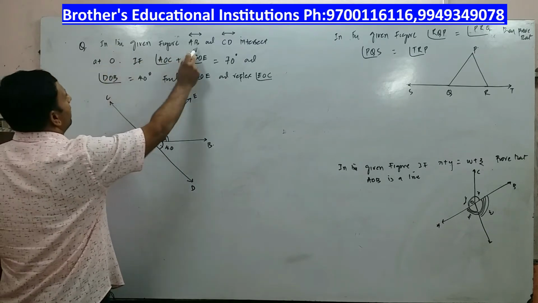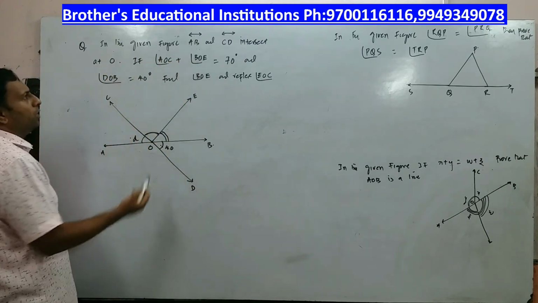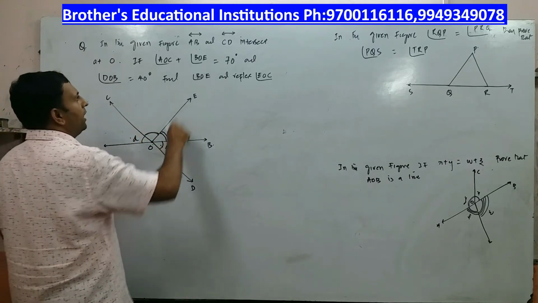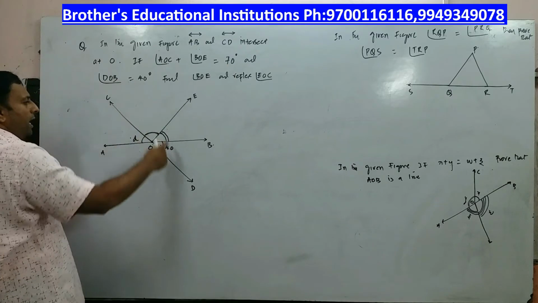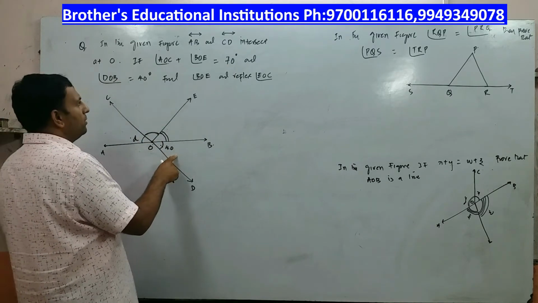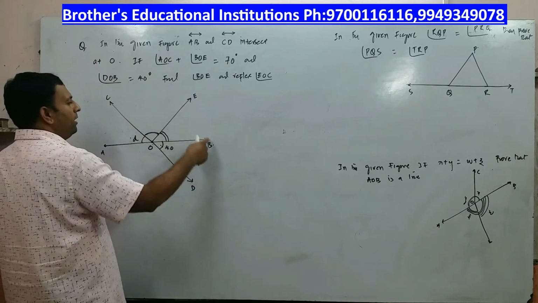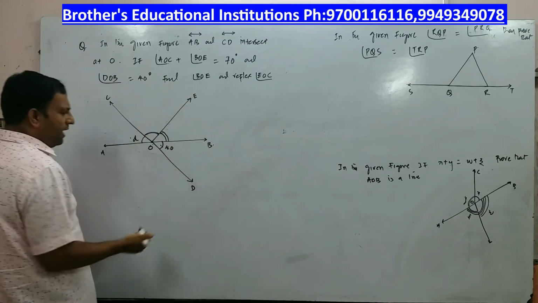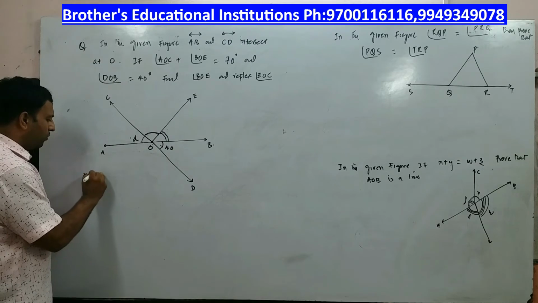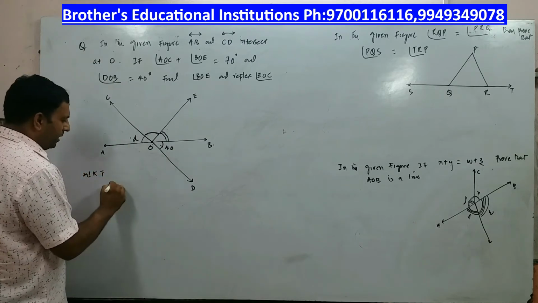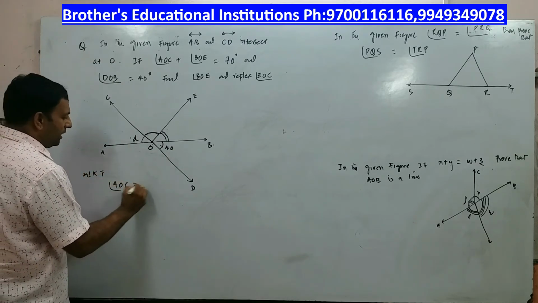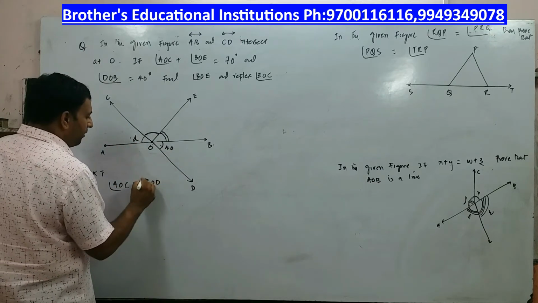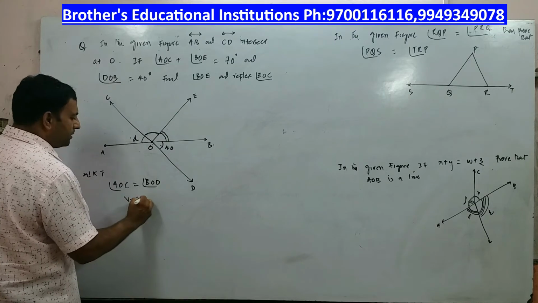In the given figure, AB and CD are two lines intersecting at O. Now angle AOC plus angle BOE is 70 degrees given to you and angle DOB is equal to 40 degrees given to you. You are required to find BOE and reflex of EOC. What is the reflex of EOC? We'll handle it later on. Now I'll say we know that straight away angle AOC is equal to angle BOD by vertically opposite angles.